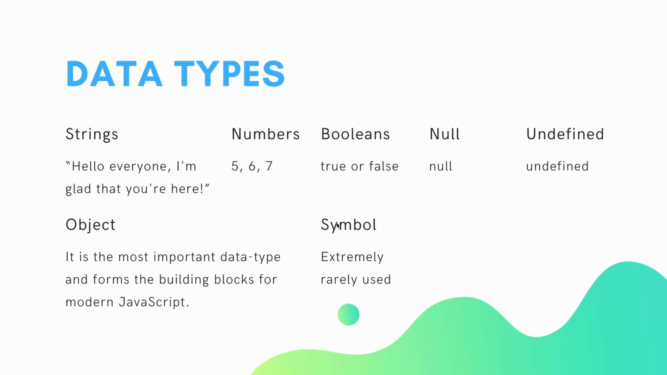Then we have the symbols. We are not going to go through them a lot, they're extremely rarely used. And then the objects. Object is the most important data type, and it is one of the most important building blocks for modern JavaScript. Now, in the next few videos, we are going to explore each one of these data types one by one in a separate video.